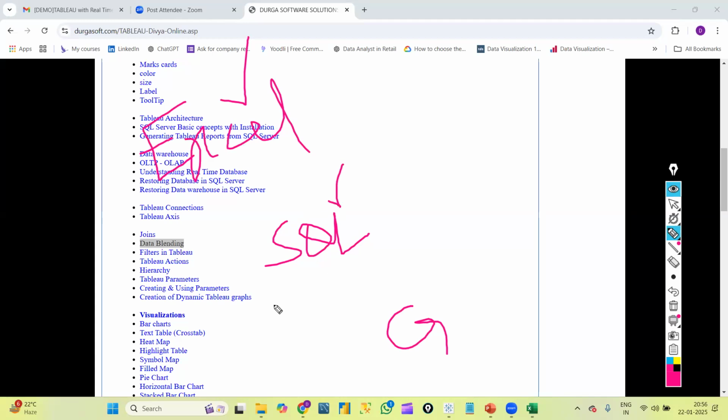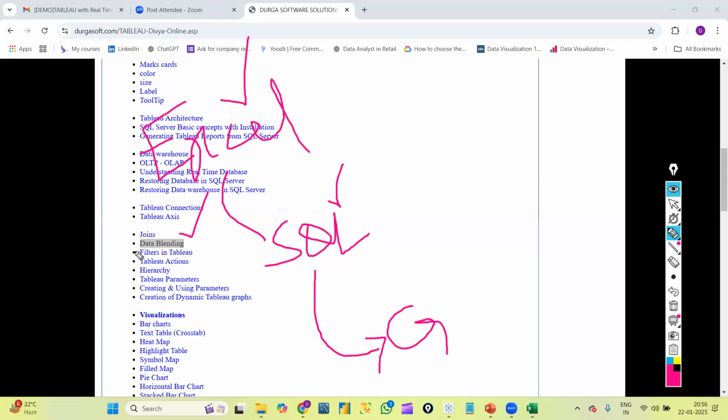We can use joins if we have data in multiple tables in SQL Server. If we have data in different data sources like this, we will perform data blending. By using data blending, we will combine this data and then create the graphs. That is the data blending concept.